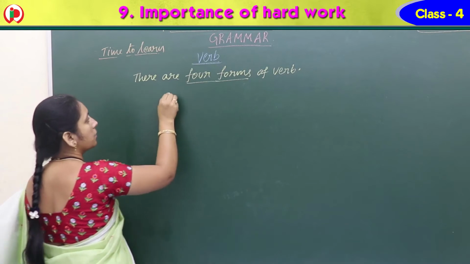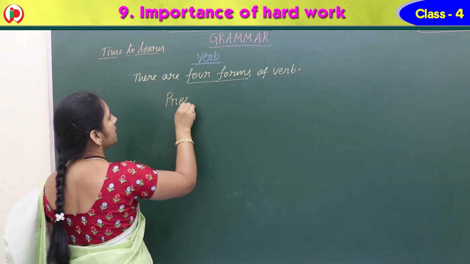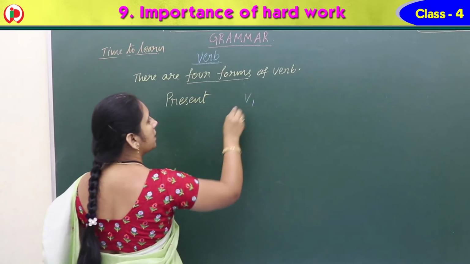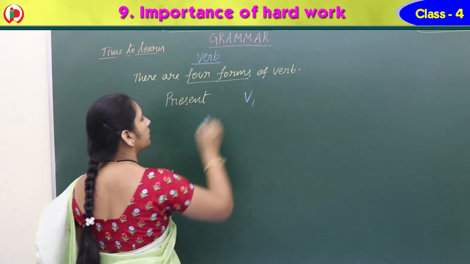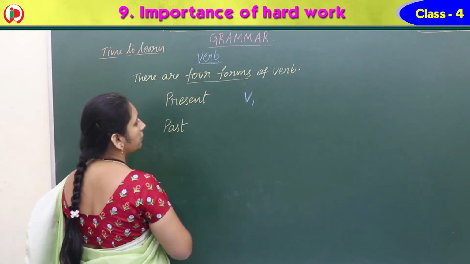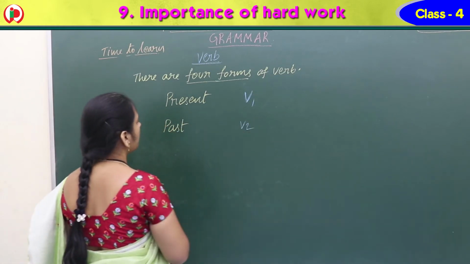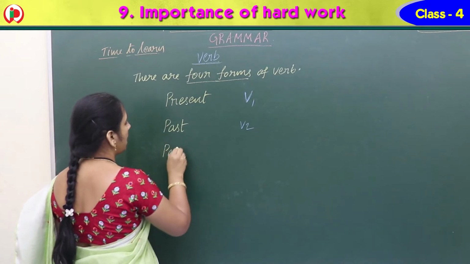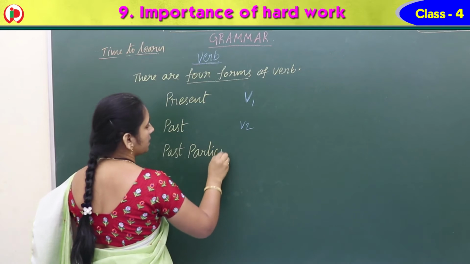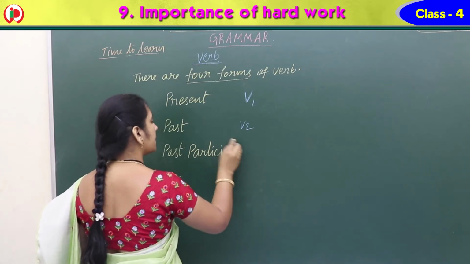See this. The first one we call the present form of the verb, that we call V1. Past form of the verb we call V2. And past participle. Past participle, not future, Nana.